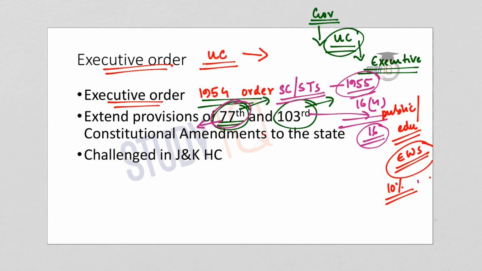Now, the Presidential Order or Executive Order recently issued by the President aims to provide the benefits of the 77th and 103rd Constitutional Amendment Acts to the people in the state of Jammu and Kashmir. The central government has said that the amendment will give the benefit of promotion in service to Scheduled Castes and Scheduled Tribes, and it will also extend the 10% reservation for economically weaker sections in educational institutions and public employment. And now the Centre's move has been challenged in the Jammu and Kashmir High Court.